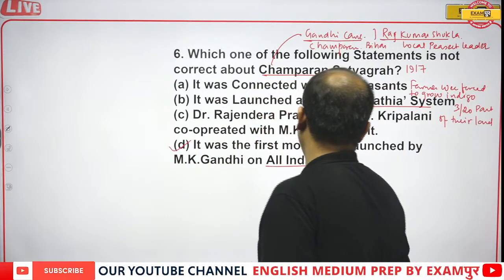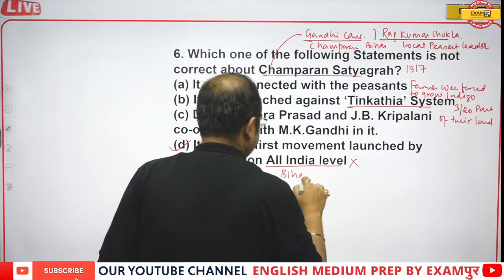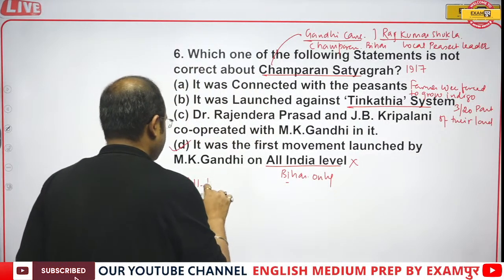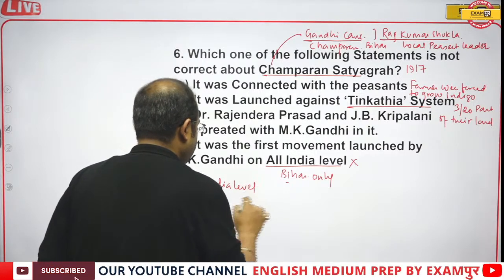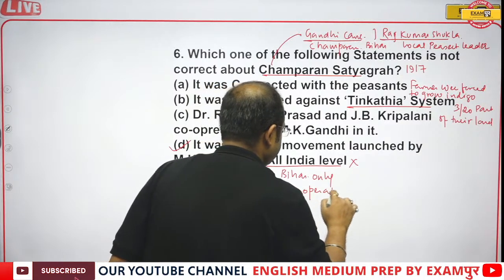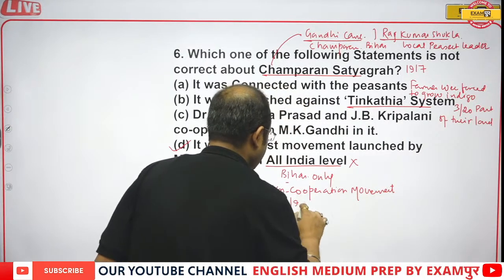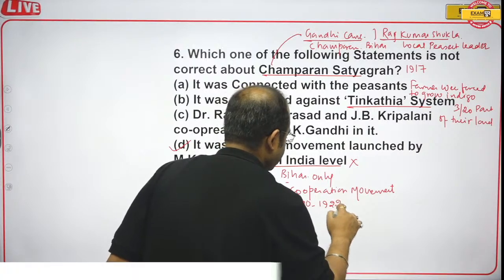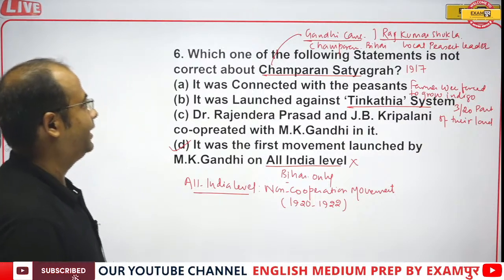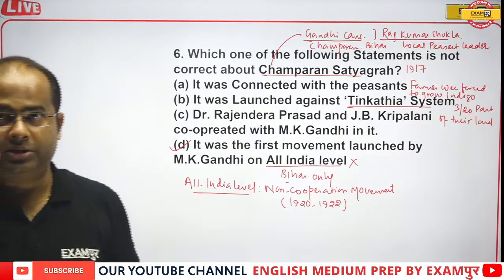This is incorrect. So the correct answer will be D. It was in Bihar only, especially in Champaran. At all India level, that was the non-cooperation movement, 1920. And Rajkumar Shukla met Gandhiji in the Lucknow session of the Indian National Congress in 1916.